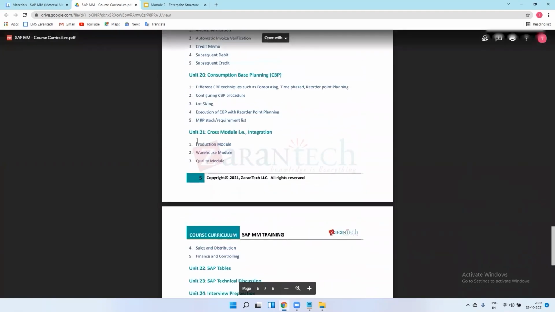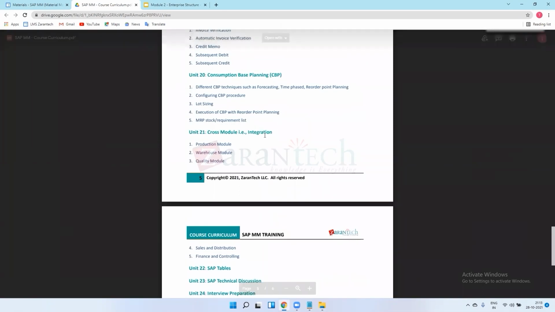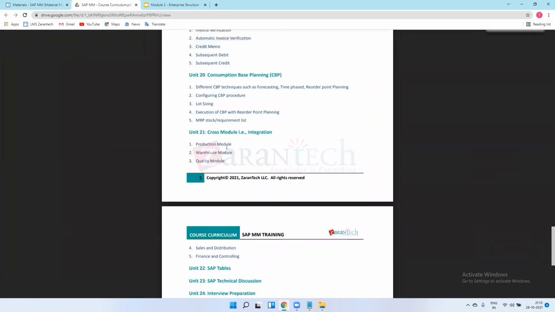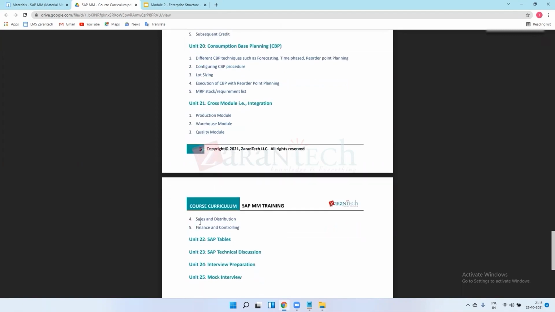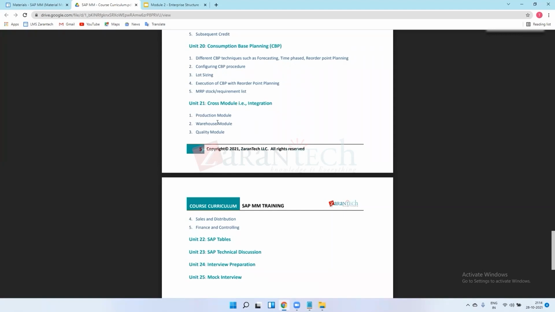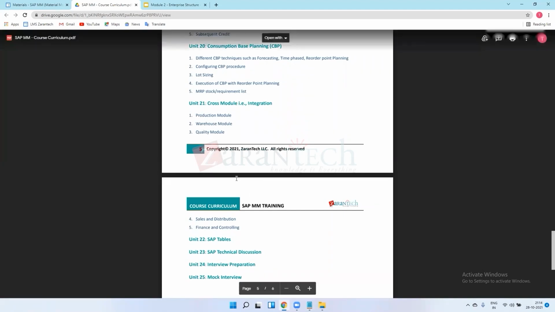I will show you this one, the last chapter: how MM is integrated with the production model, meaning the PM model, with the WM model, and with the SD and FI models. Do I have to learn all of those? No, no, you don't have to get full knowledge of this, but you have to learn how MM is integrated with all these modules.